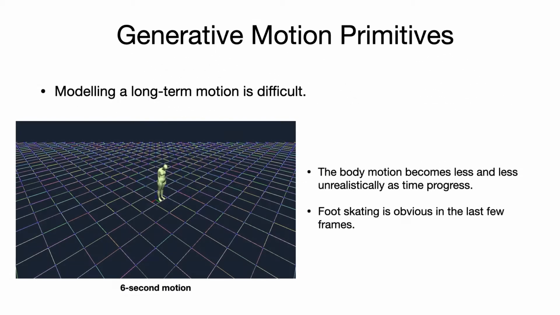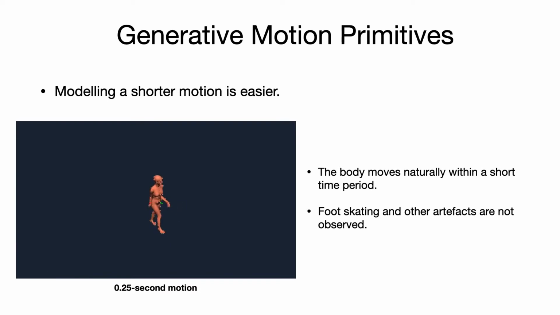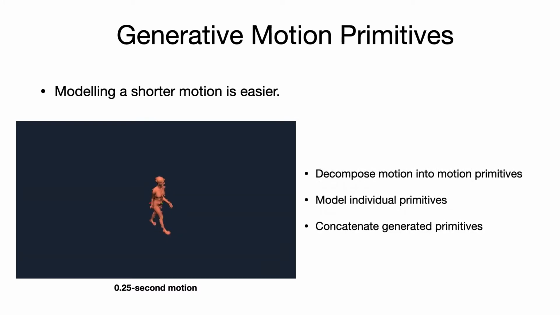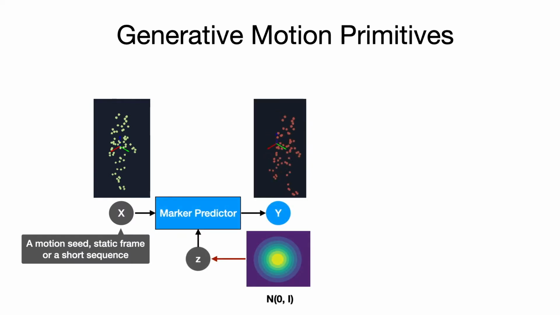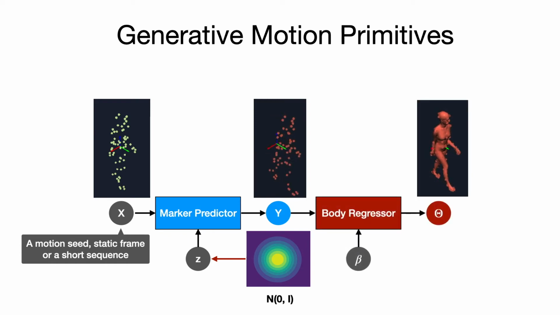The idea of modeling motion primitives comes from our observation. When using neural networks to model a long motion, we see the body moves unrealistically with obvious foot-ground skating. On the other hand, we see that a shorter motion is easier to model for neural networks, and the generated motion is more realistic. Therefore, to model a long-term motion, we decompose it into motion primitives, model each individual primitive, and concatenate them. Given a motion seed, the model first predicts marker locations in the very near future with uncertainty. Then, the body regressor recovers the 3D bodies to fit the predicted markers.